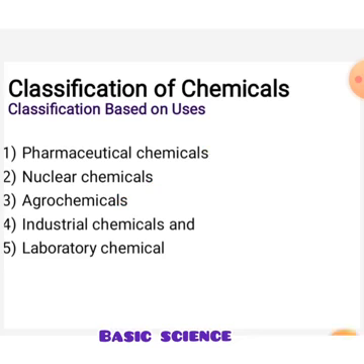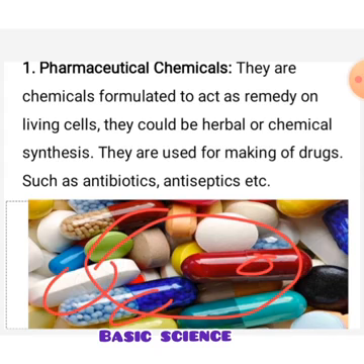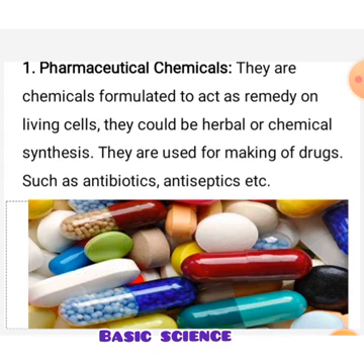Now let's look at the first one, the pharmaceutical chemicals. They are chemicals formulated to act as remedy on living cells. They could be herbal or chemical synthesis. They are majorly used for making drugs such as antibiotics, antiseptics, etc. From the screen you can see that we have different drugs, tablets, capsules. All these chemicals are used in making these drugs.